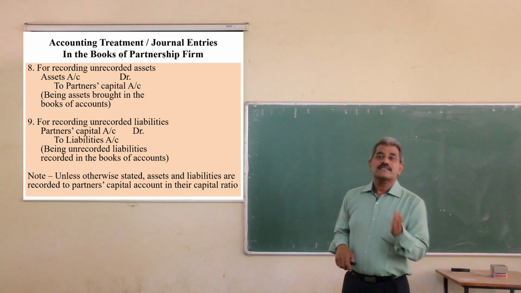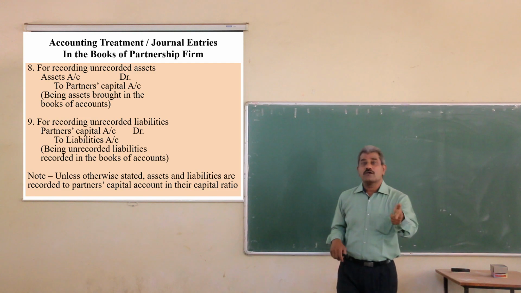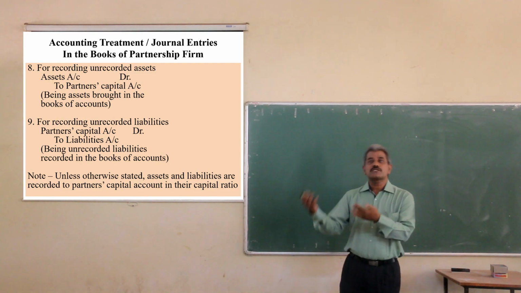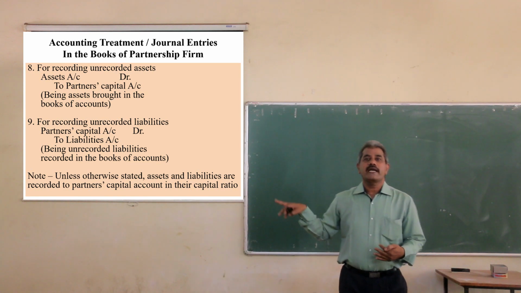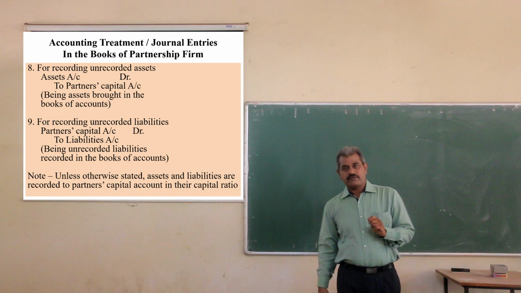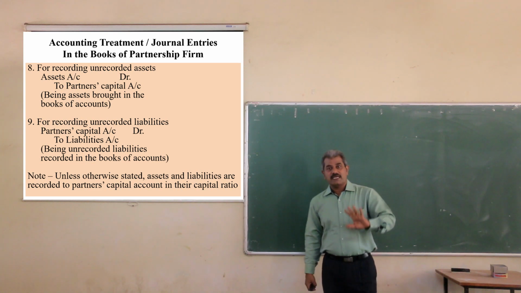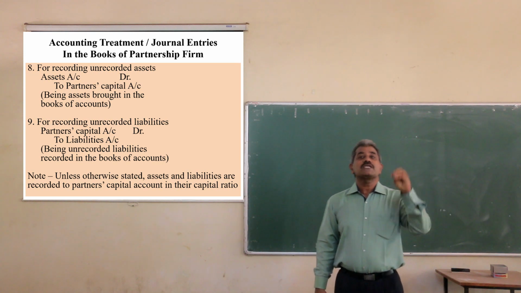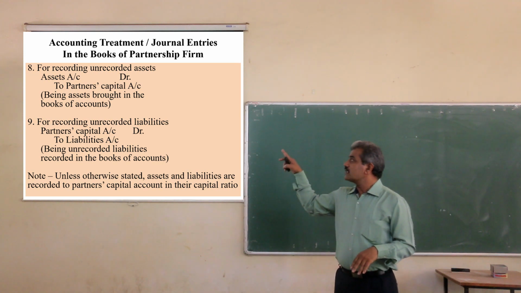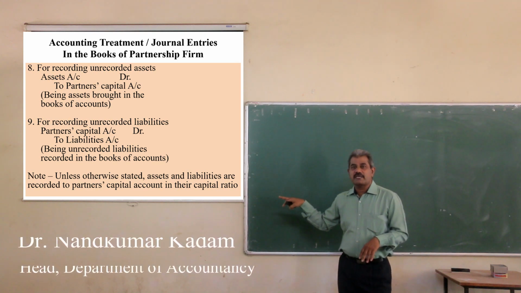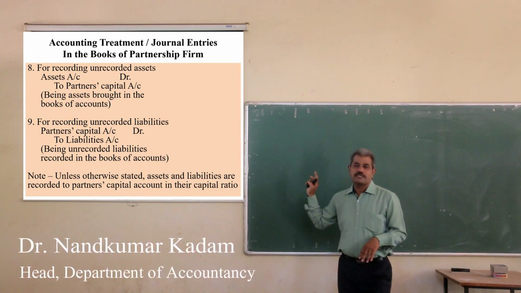In the same way, some liabilities remain unrecorded. These liabilities also should be brought into accounts, and the entry will be partners capital account debit to liabilities account. Unless otherwise stated, if the specific information is not given in the problem, then such assets and such liabilities are transferred to the capital in their capital ratio.